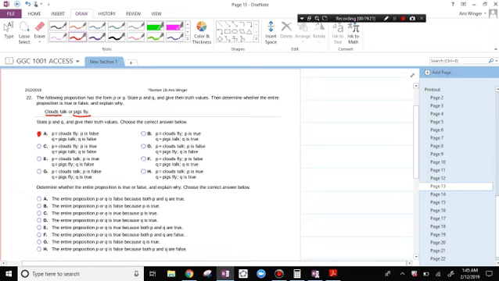Determine whether the entire proposition is true or false and explain why. They're both false and it's an or statement. So that means the entire statement is false. So the entire proposition P or Q is false because both P and Q are false.